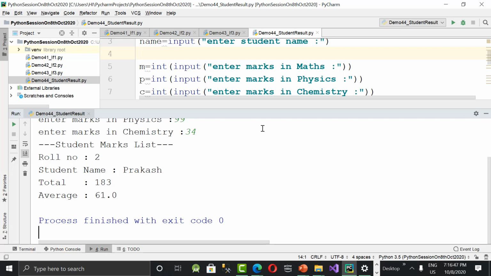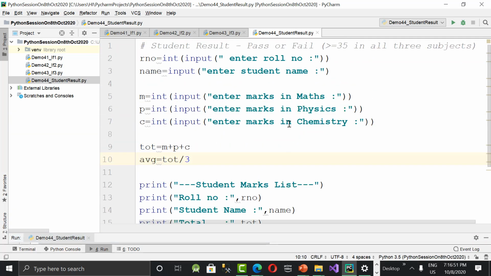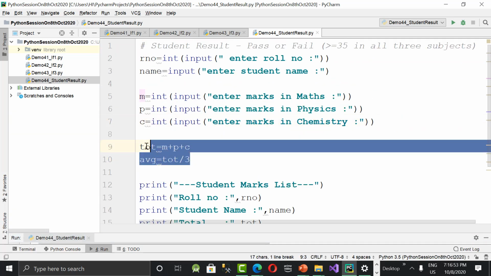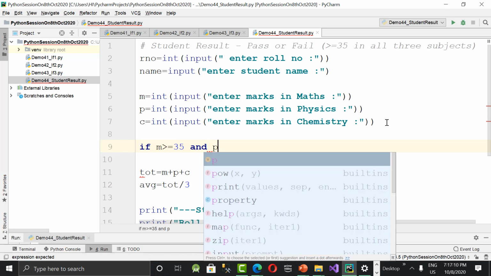So what to do? After reading marks from the user, instead of calculating total and printing directly, I'm writing the actual logic. Result. So what I'm writing? If m greater than or equal to 35, first condition, and physics, maths, physics, all the 3 subjects should be greater than or equal to 35. That is the actual condition.